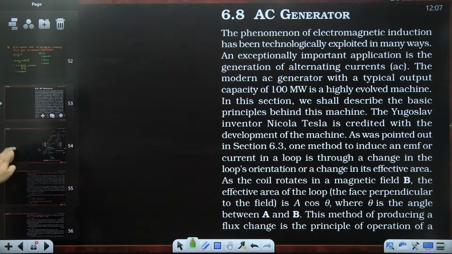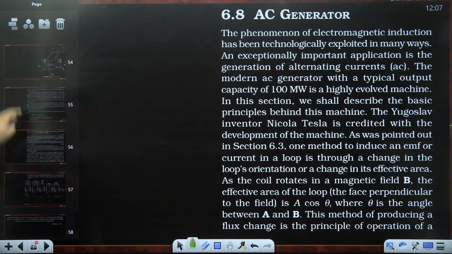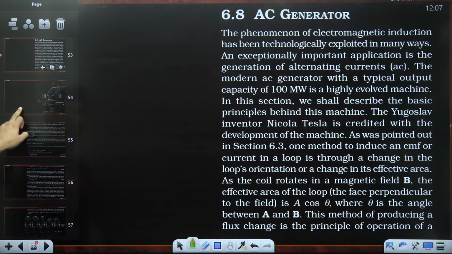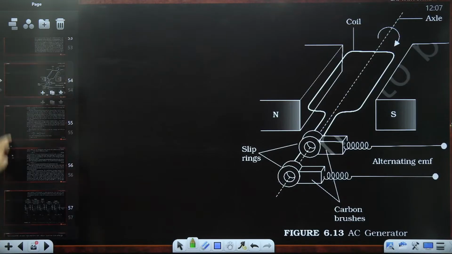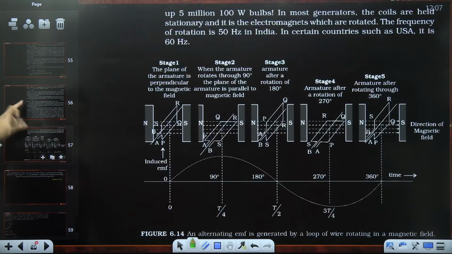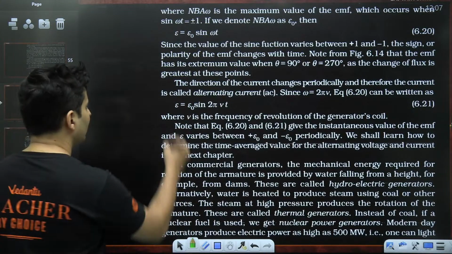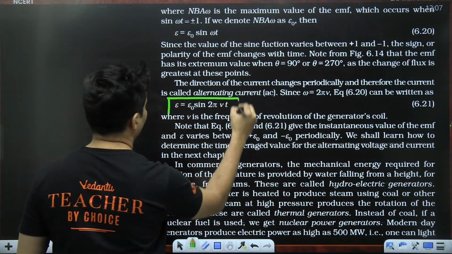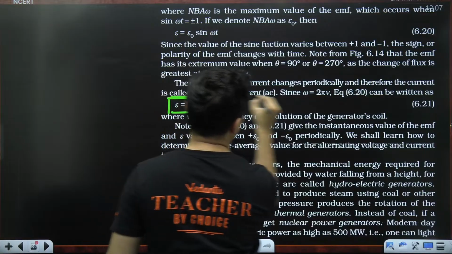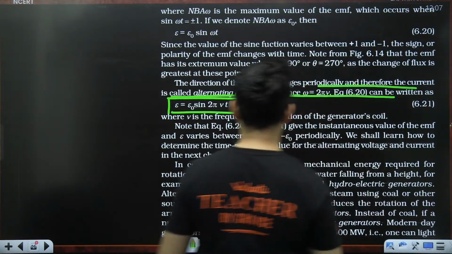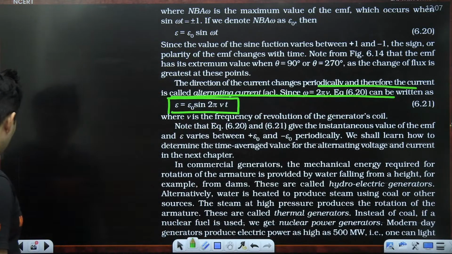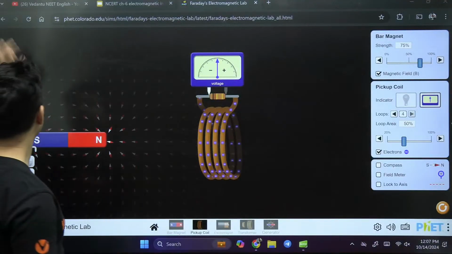Now the last part is AC generator, which we'll be talking about, and they have given the construction of the AC generator, and then they tell you how AC generator works, and there is a formula for that. Alternating current. So to show that, best thing to do is use the simulation.